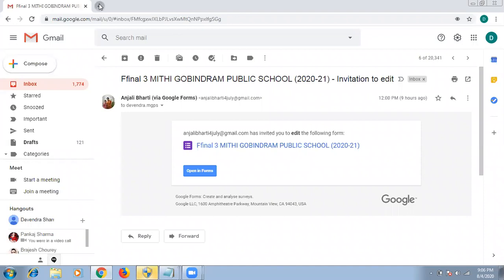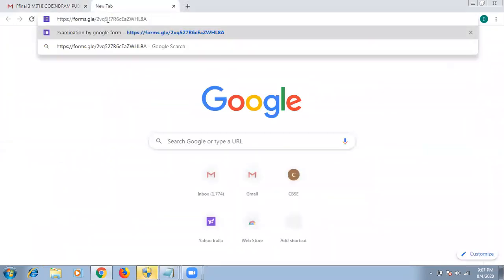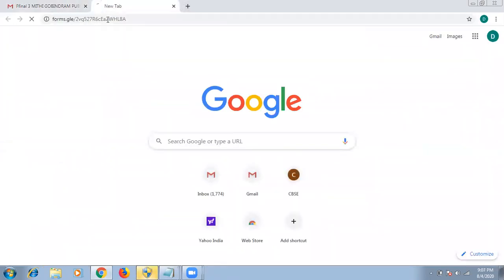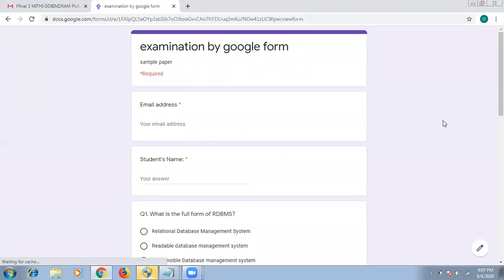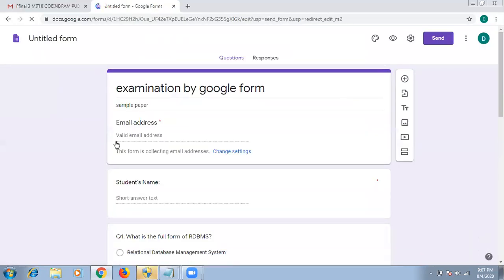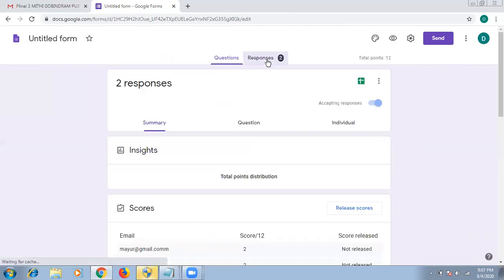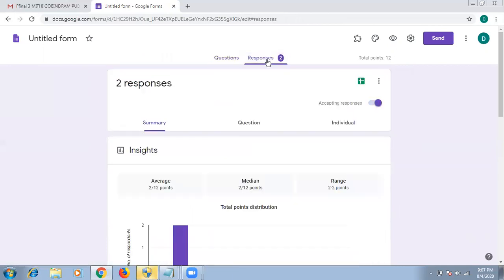The teacher is opening the Google form again. This Google form the teacher will see. Then this pen is showing the edit. So click here. Then this will come. This would have two options: questions and responses. And this responses, when we click on it, we will have this type of screen.